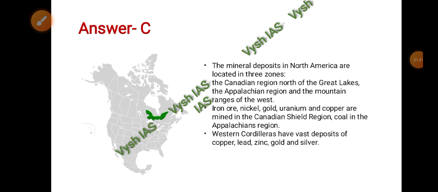So the answer is C actually. The mineral deposits in North America are located in 3 regions. These 3 regions are the Canadian region, north of the Great Lakes, then the Appalachian region, and the mountain ranges of the west. Iron ore, nickel, gold, uranium, and copper are mined in the Canadian Shield region. Then coal is found in the Appalachians. And in the Western Cordilleras there are vast deposits of copper, lead, zinc, gold, and silver.